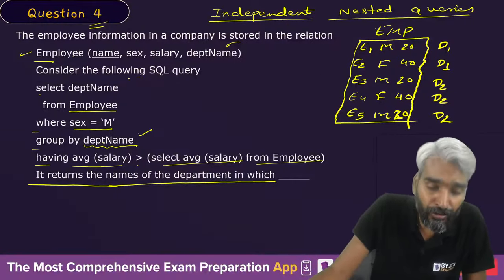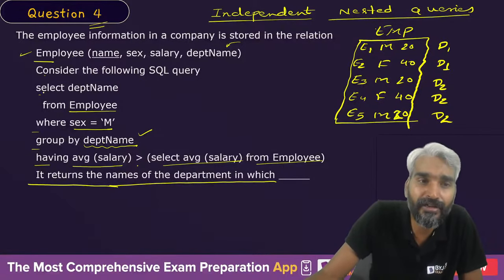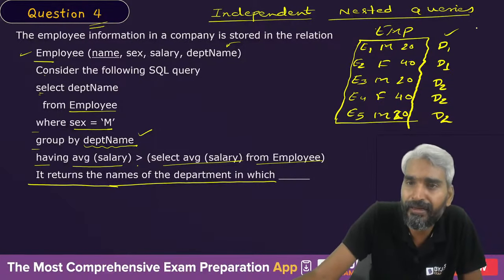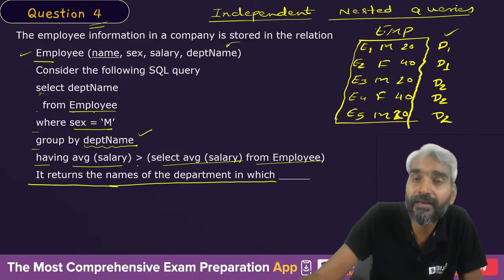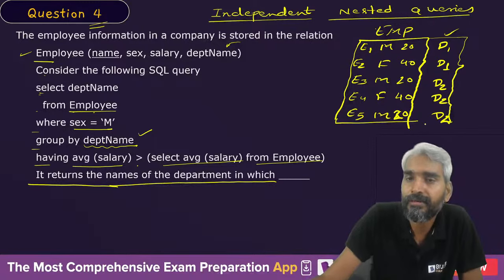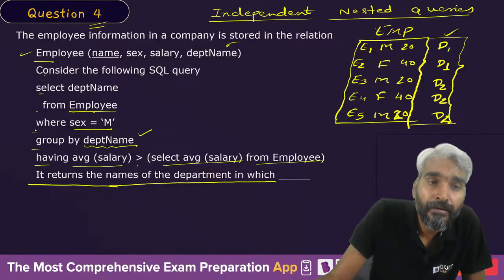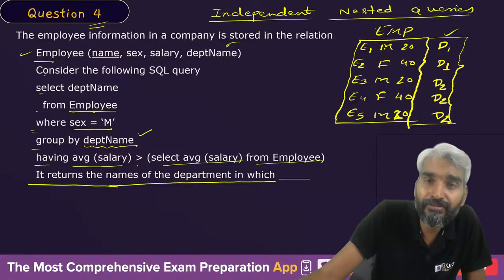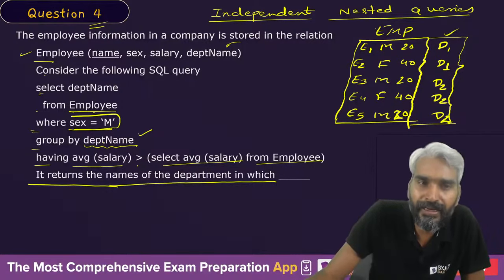Now let's try to understand what is being produced by this query. Consider the following SQL query. You need to select the department name from the table employee. But first of all, you need to select the employees where the condition sex equals male is satisfied.